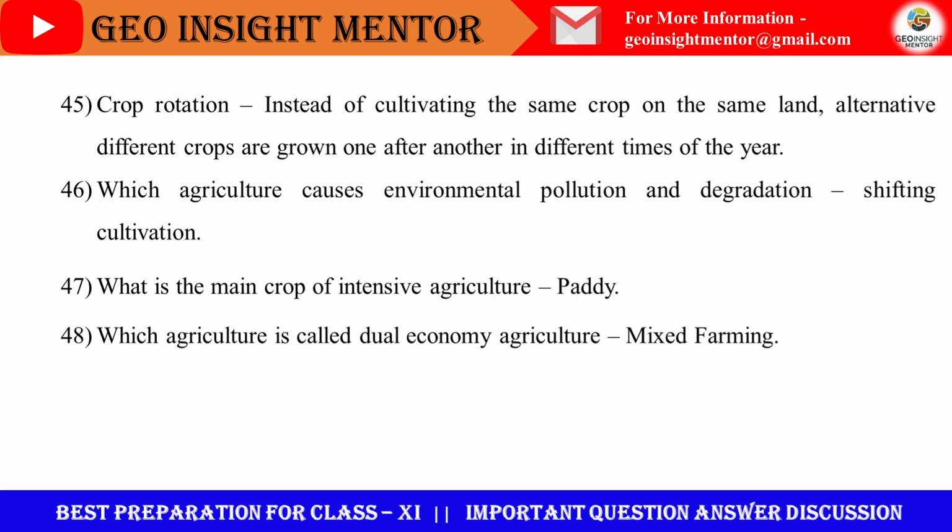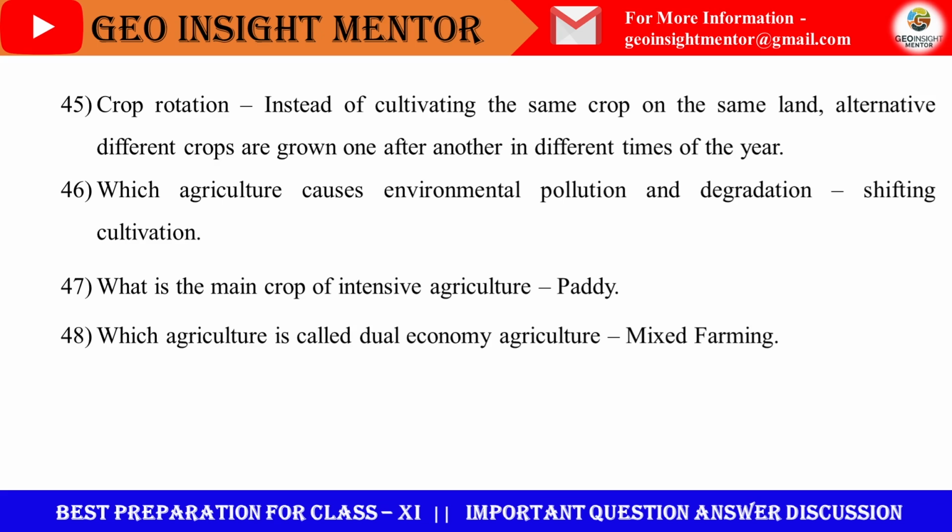So this is called crop rotation. Like first rice is produced, then pulse may be produced, and again rice or wheat may be introduced in the same field of land. That's why it preserves the fertility of the land.